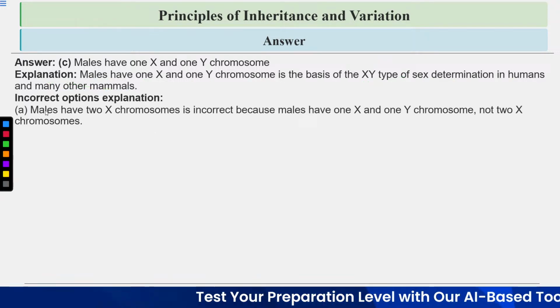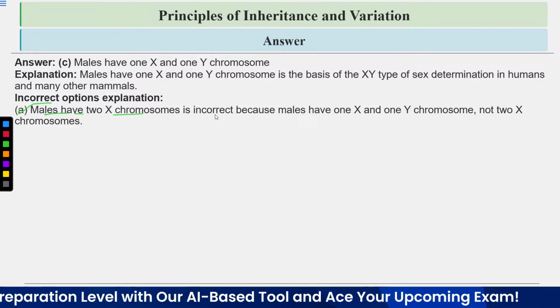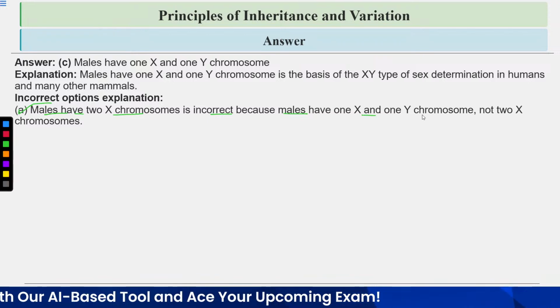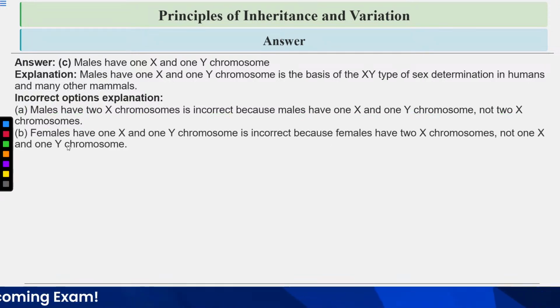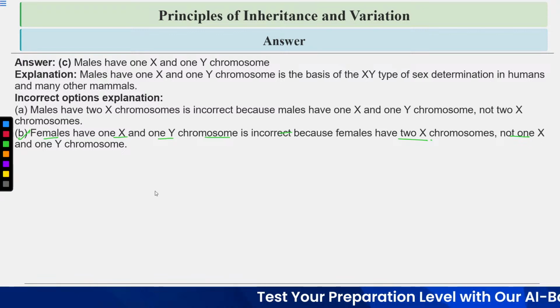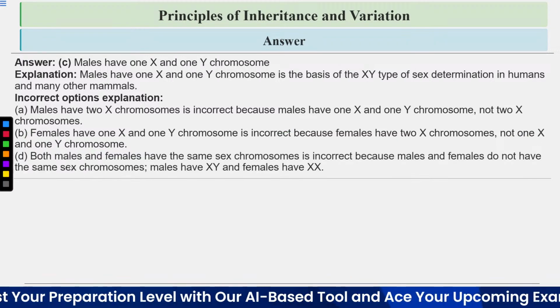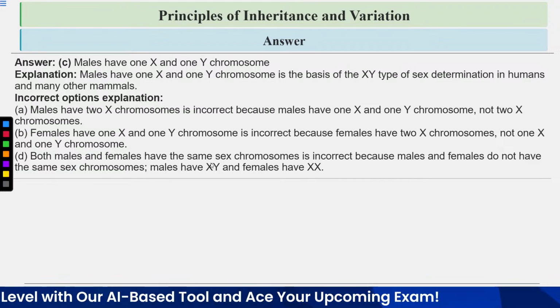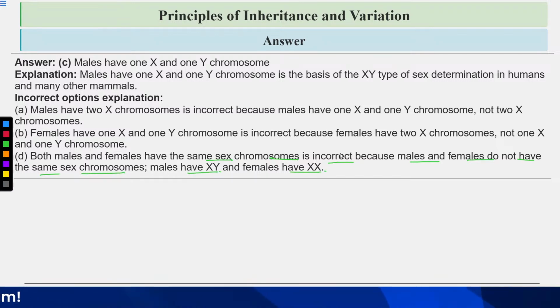Let's have a look at the explanation of the incorrect options. Option A is incorrect. Males have two X chromosomes. This is incorrect because males have one X and one Y chromosome, not two X chromosomes. Then option B is incorrect. Females have one X and one Y chromosome. This is incorrect because females have two X chromosomes, not one X and one Y. Then option D, both males and females have the same sex chromosome. This is an incorrect statement because males and females do not have the same sex chromosome. Males have XY and females have XX.